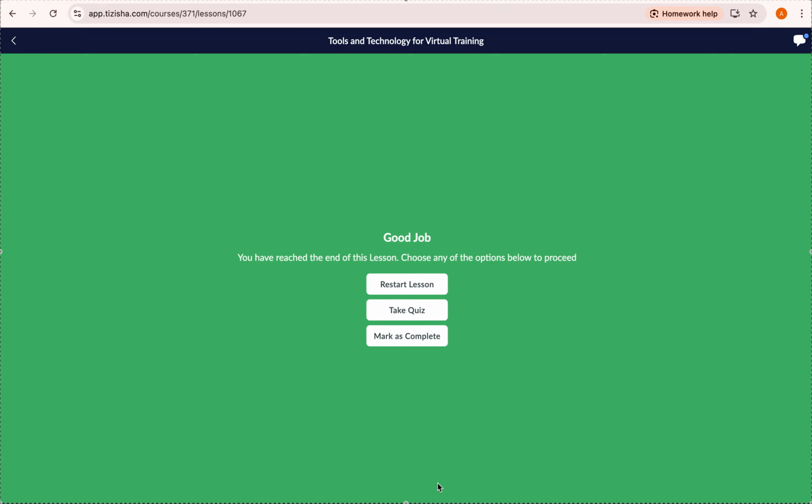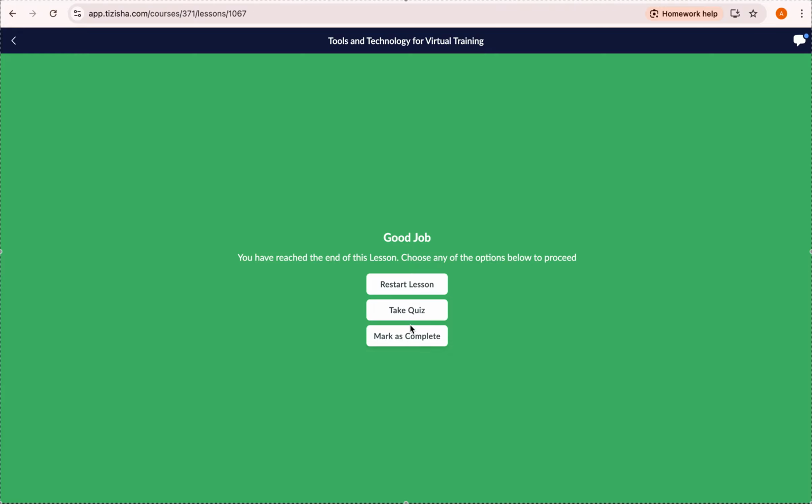But in the event that a lesson doesn't have a quiz, all you have to do is click on mark as complete. That's also very important. It helps the completion status to be 100%, and only then can you proceed to the other lessons if they've been enforced for mandatory completion, and so on.